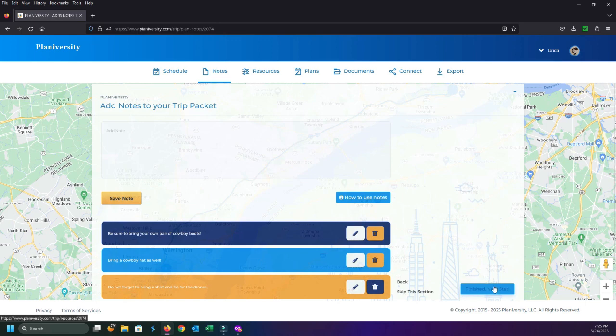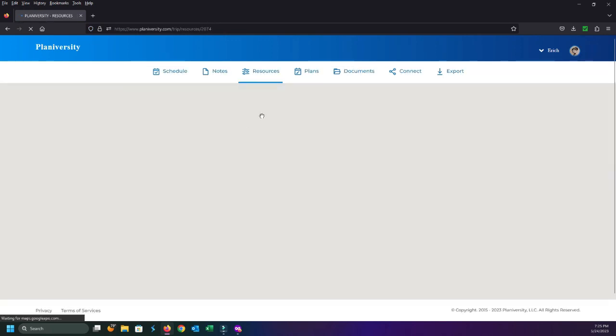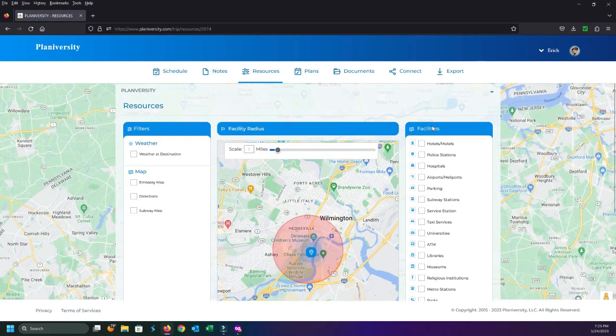Once I'm wrapped up here, I'm just going to say, okay, finish next step. And now let's go into the resource section. The resource section here is awesome. It's automatically going to draw a circle around your location, and you can enlarge this circle, because what I'm looking for is resources within a certain distance from my destination.